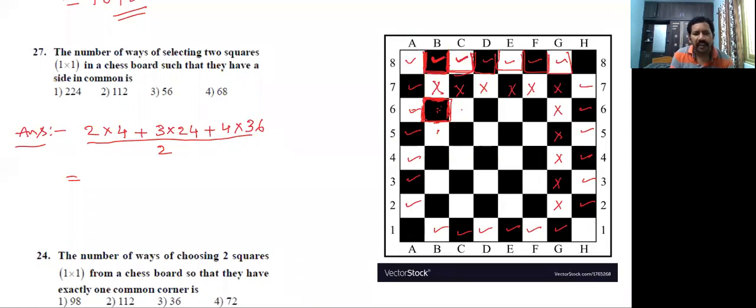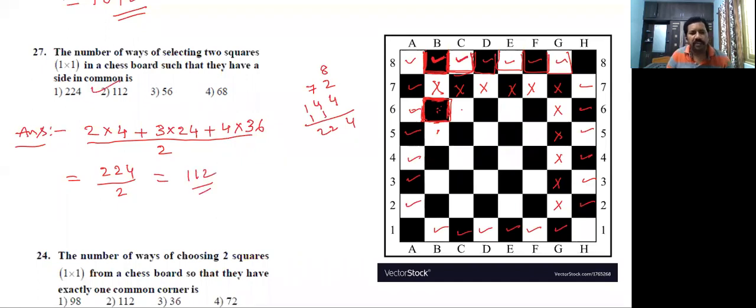So the numerator, calculate that. 2 4s are 8. 24 3s are 72. 4 into 36, 4 6s are 24, 144. Adding, 8 plus 72 plus 144 is 224. 224 divided by 2 is equal to 112.